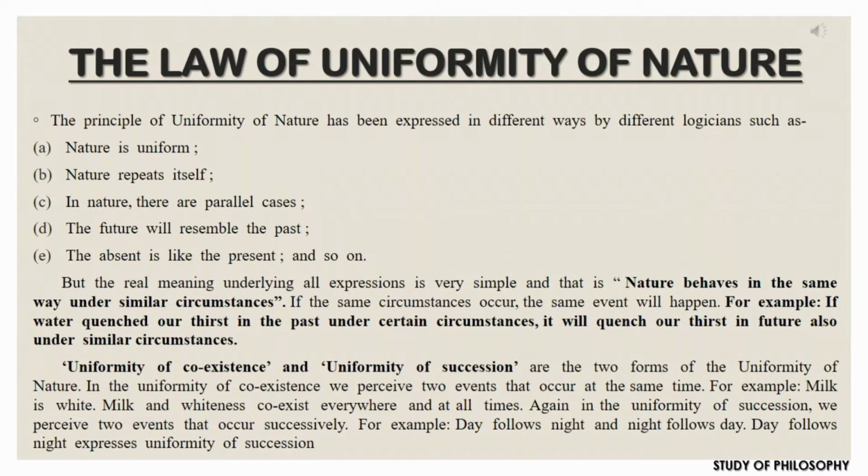What is the real meaning underlying all these expressions? It is very simple: nature behaves in the same way under similar circumstances. That means if the same circumstances occur, the same event will happen.